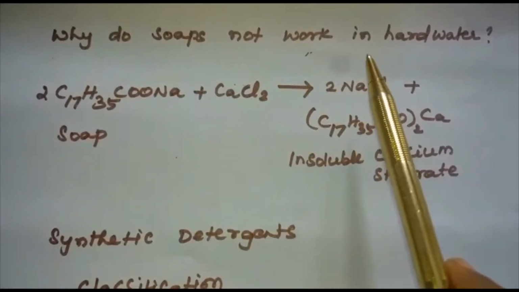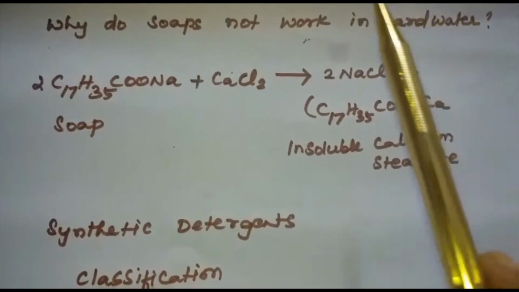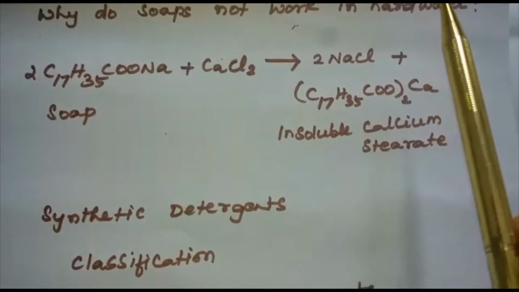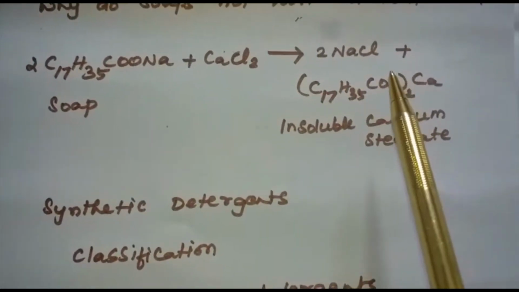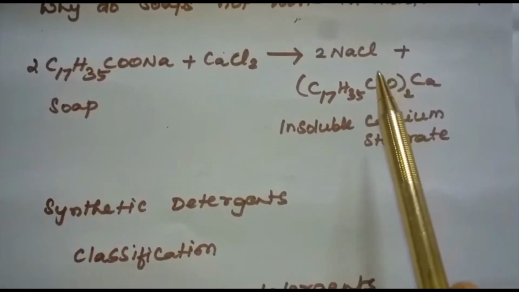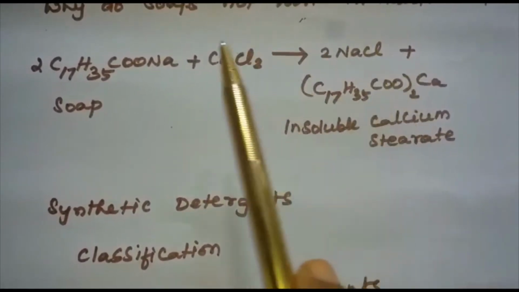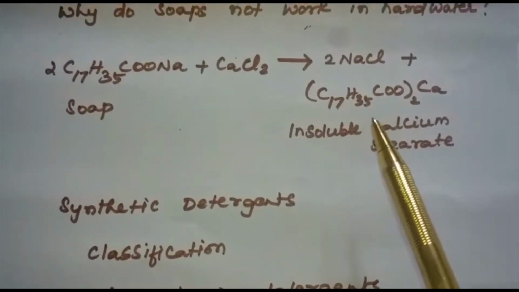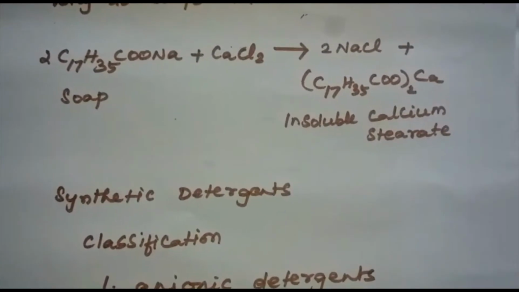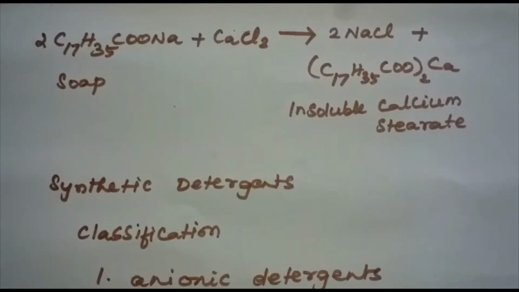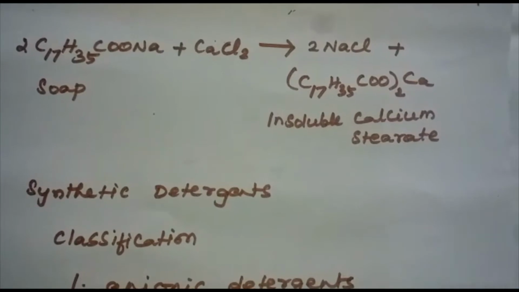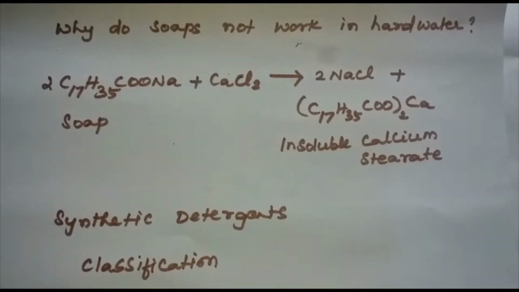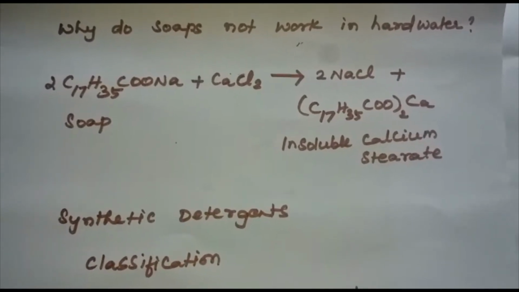Why do soaps not work in hard water? This is because hard water contains calcium and magnesium ions. These ions form insoluble calcium and magnesium soaps when sodium or potassium salts are dissolved in hard water, and this is known as scum. These insoluble soaps separate as scum in water and are useless as cleansing agents. That's why soap does not work in hard water.